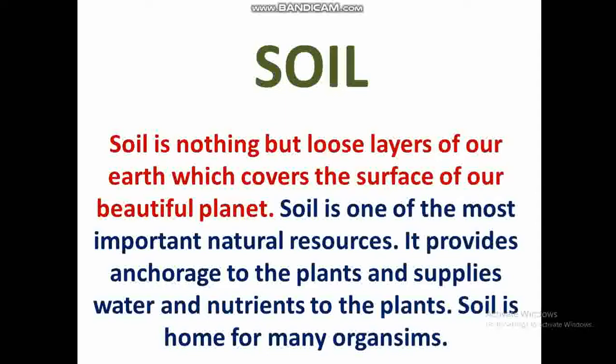As we know, all the plants are anchored to the soil, and soil is the main nutrient and water source for the plants. Plants take water and minerals from the soil with the help of their roots. Many organisms live in the soil.